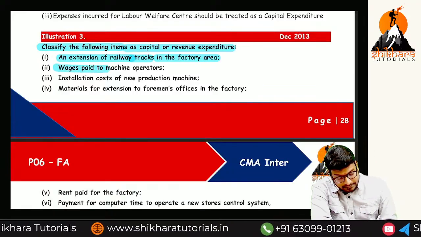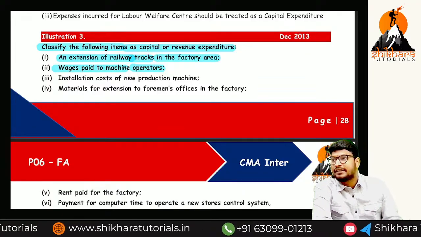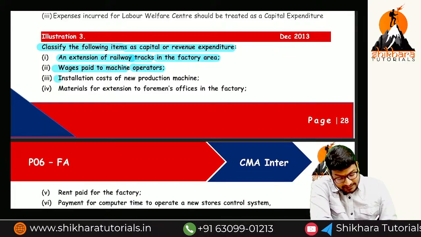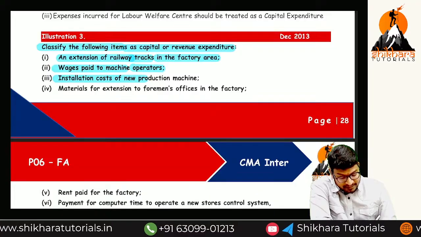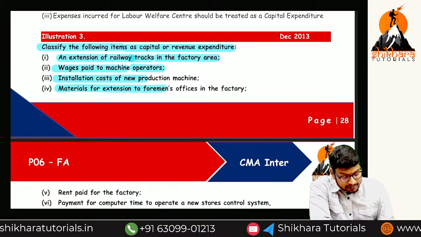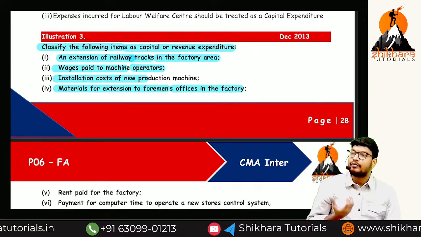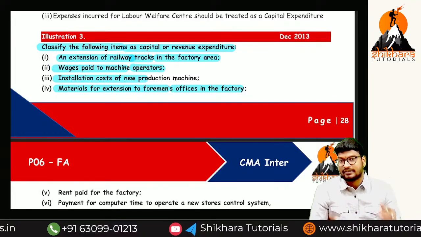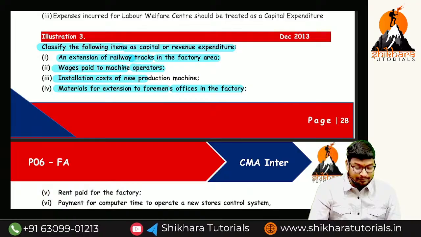Wages paid to machine operator, just wages paid to him. So where can we identify the wages, P&L account or trading account? Trading account. Installation cost of a new production machine. So capital expenditure. Material for an extension of a foreman's office in a factory. There will be some office for the employees. We are going to extend that office. So extension of a fixed asset is called capital expenditure.